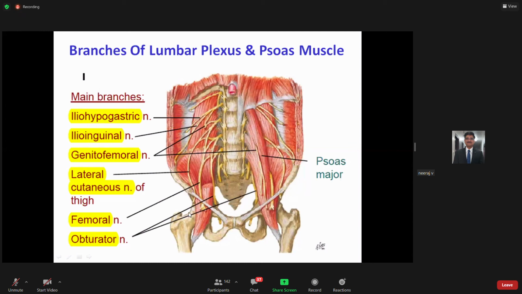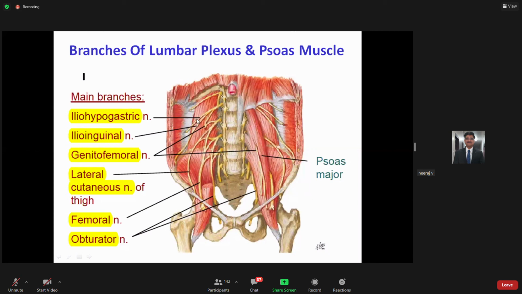Say for example, if you look at this picture, this is your femoral nerve. This is the location of your psoas major muscle, which is intact on the left side. This is the psoas major, this is the iliacus. The nerve emerges between them. Here the psoas major has been cut. Then medial to that you have the obturator nerve. Lateral to that you have the lateral cutaneous nerve. Coming to the topmost, the inferior phrenic has emerged. After that, here is the psoas major, and this is the quadratus lumborum.